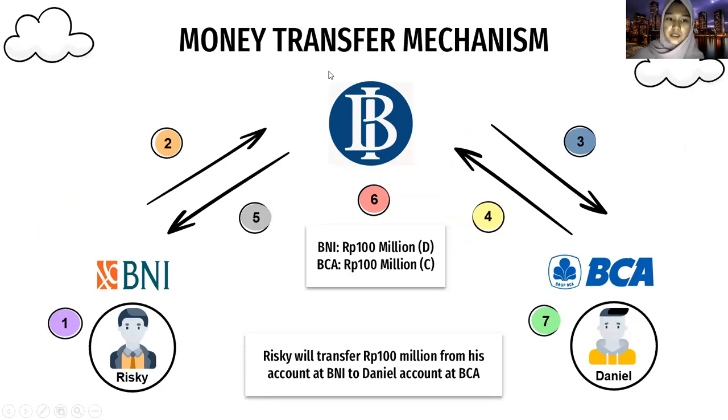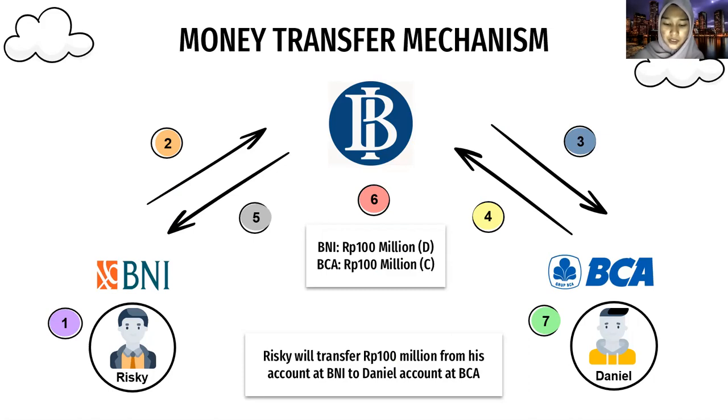Money transfer mechanism. Rizky will transfer 100 million from his account at BNI to Daniel's account at BCA. Here are two customers, Rizky as a sender and Daniel as receiver. BNI is a sending agent and BCA is a receiving agent. Bank Indonesia is the money transfer operator.